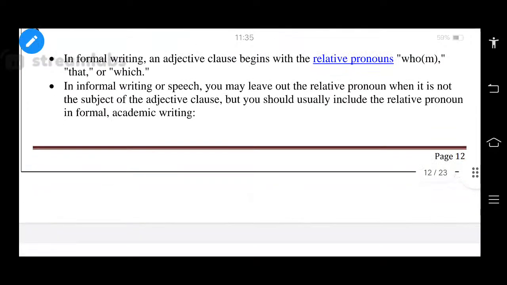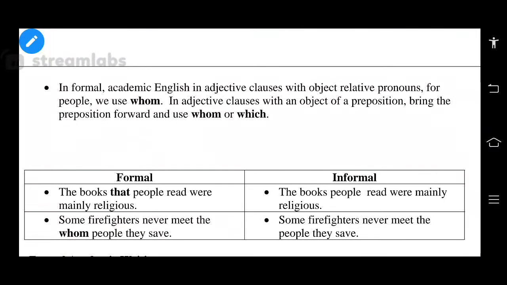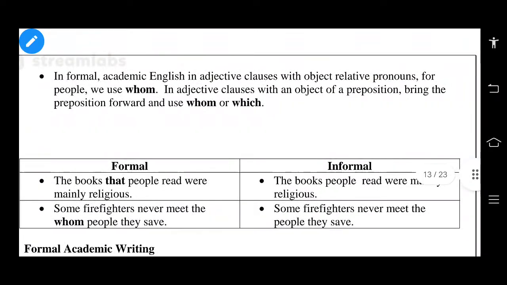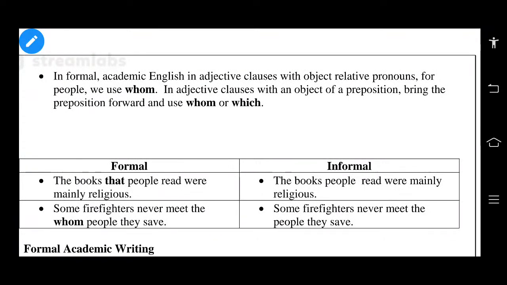Let us see the objective relative pronouns. For people we use whom. Right, see that. You have to understand this point. Yes, very good. Yeah, Suresh, very nice. Nadampalli Suresh, very good morning. Yeah. Okay, right, see that. In formal academic English, in an adjective clause with an objective relative pronoun for people, we use whom.